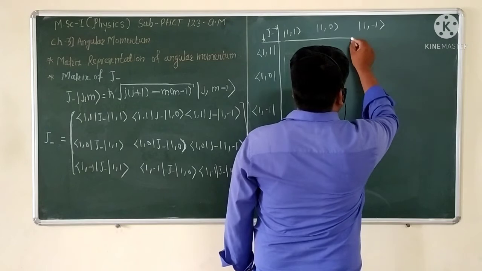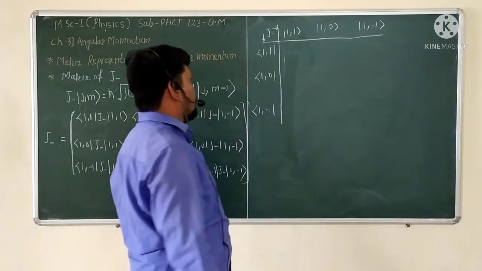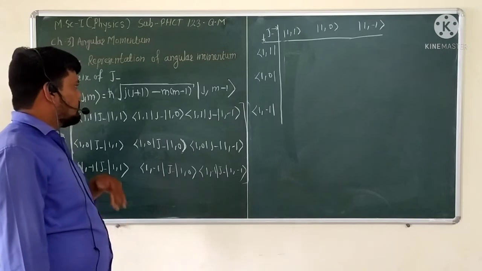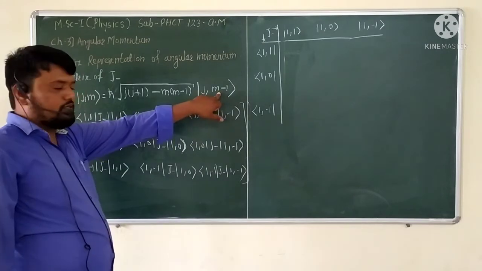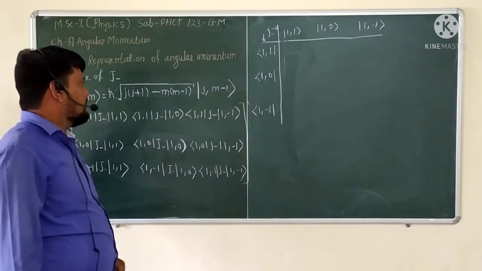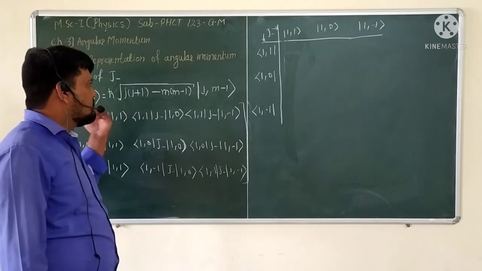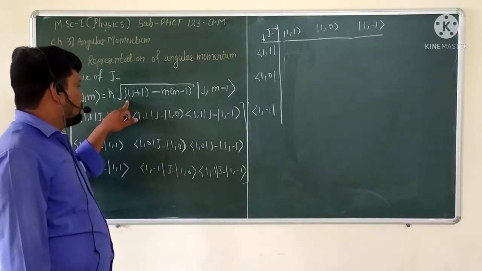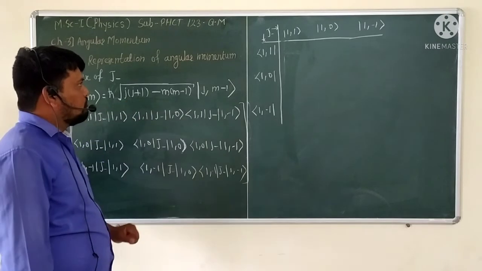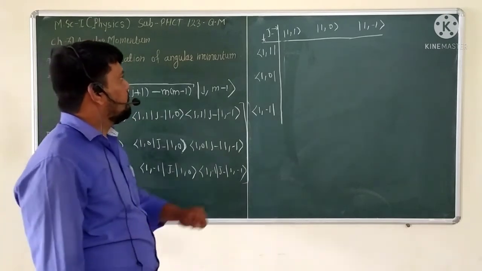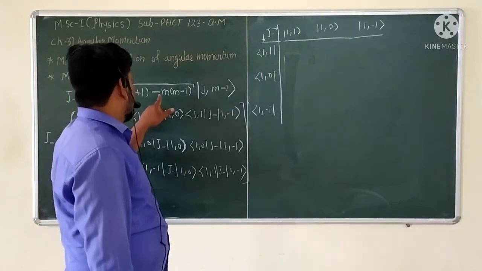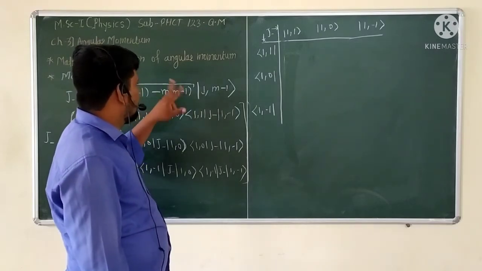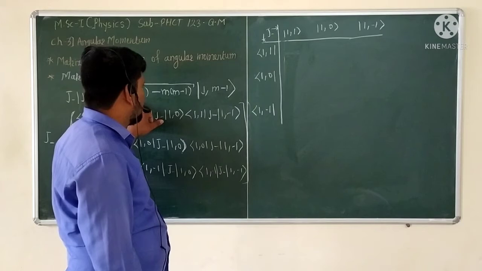Okay, so the main question is how it is solved. See, J₋ operating on this m value changes it to m−1. And the J value is 1, so this bracket is nothing but the square root of 1 into 1 plus 1, that is the square root of 2. If we take the value of m as 1, then m into m−1, 1 minus 1, this bracket gets 0. Here the remaining is the square root of 2.